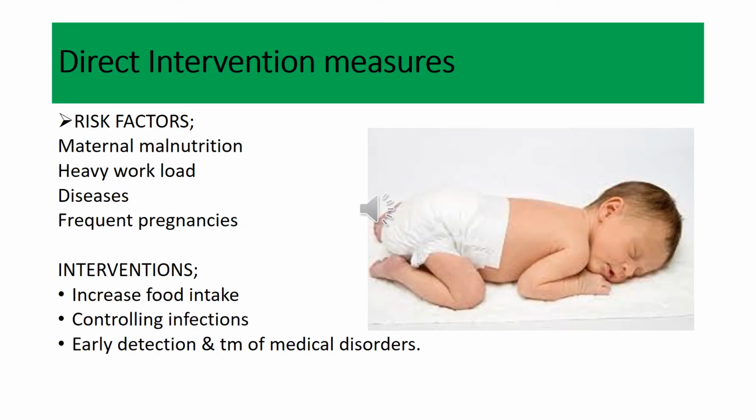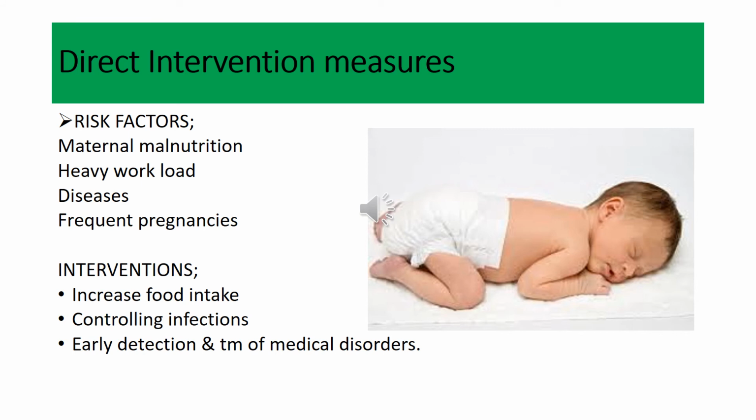Now, as we discussed previously, there are certain risk factors which are the major causes of low birth weight babies. The most important one, as I told you before, is maternal malnutrition. The other one is the heavy physical workload which the pregnant female has to do during the gestational period.